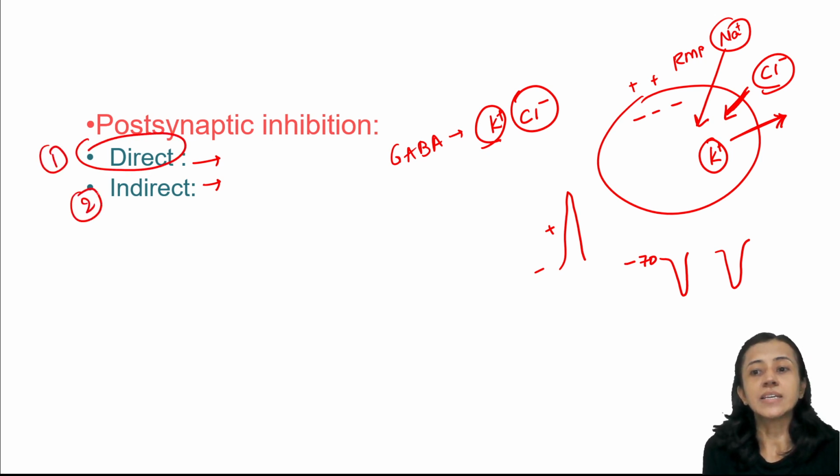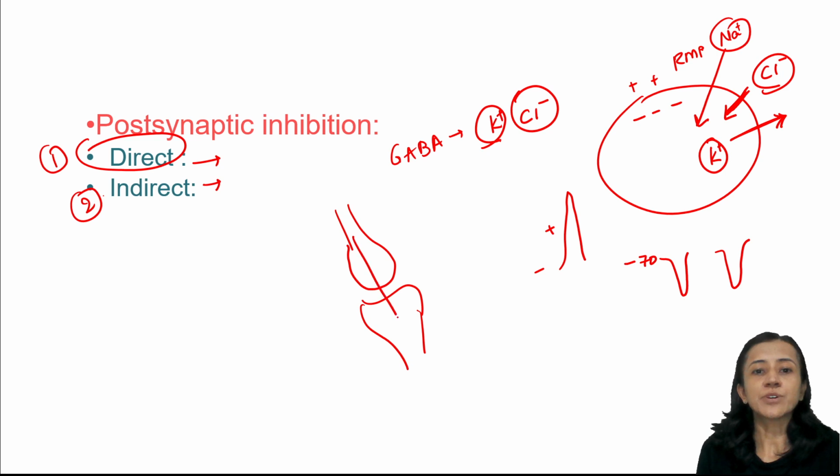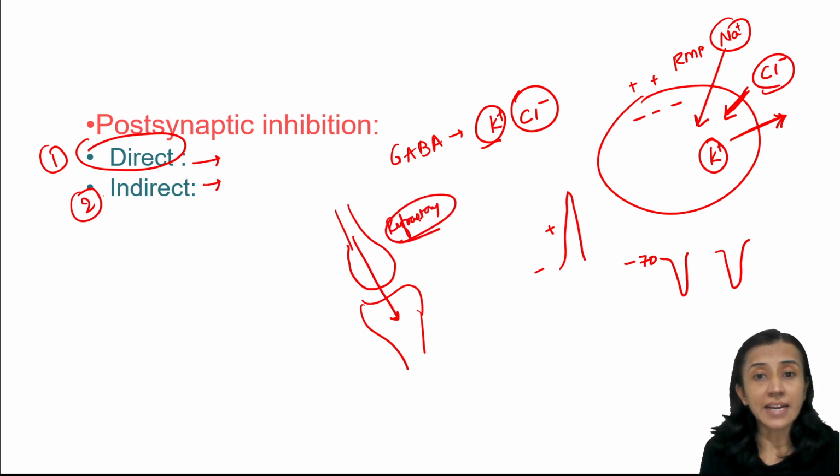Second is indirect. What happens here? Suppose this is one synapse. Here one action potential has passed, and when an action potential has passed, the synapse is in its refractory period. If at that time some other stimulus comes, that stimulus cannot stimulate this synapse, so you can say it will be inhibited. This is known as indirect inhibition. So this is postsynaptic inhibition, meaning the postsynaptic membrane is inhibited.